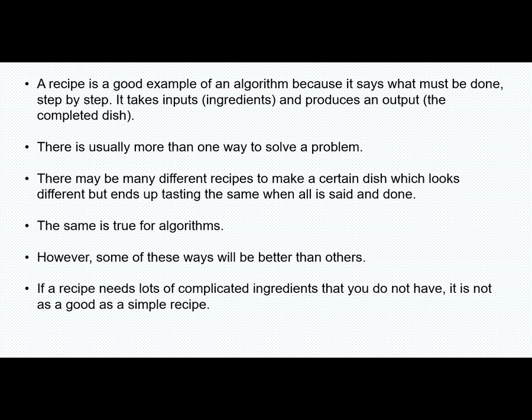Just take the example of this recipe. There may be many different recipes to make a certain dish which look different but end up tasting the same when all is said and done. If you have to cook a particular dish, on what basis will you select the best recipe?